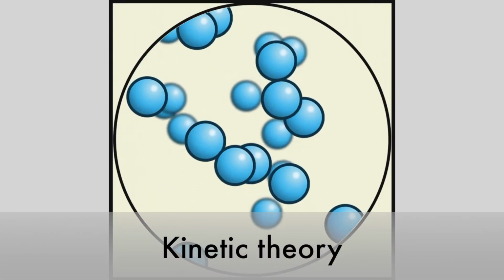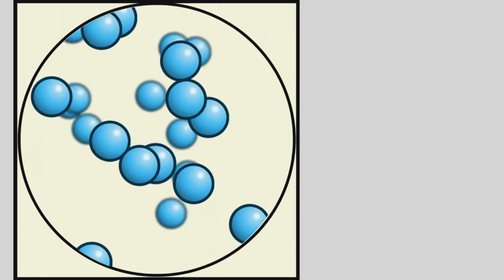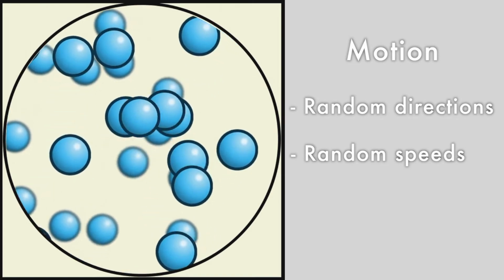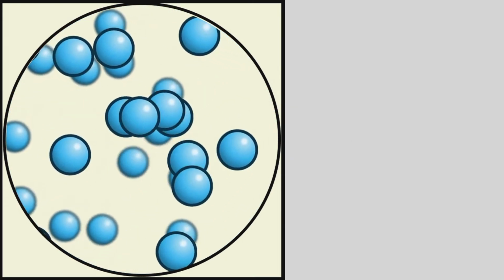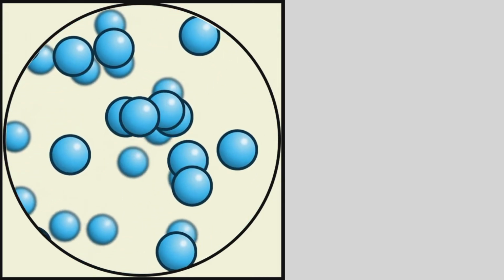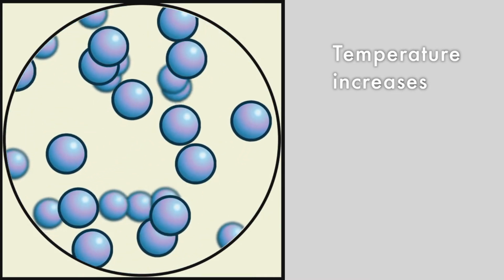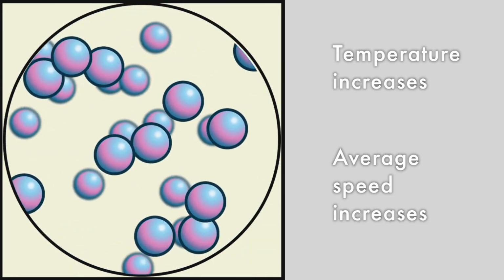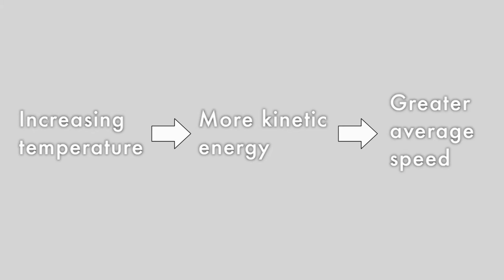Taking a closer look at a gas, the particles are in constant random motion. That means moving in random directions at random speeds. That doesn't mean we can't tell anything about this motion though. If we were to measure the average speed of the particles, we would find that it's related to the temperature of the gas. As the temperature of the gas increases, so does the average speed of the particles. This is because increasing the temperature of the gas supplies the particles with a little more kinetic energy, and more kinetic energy means they're going to be moving faster.